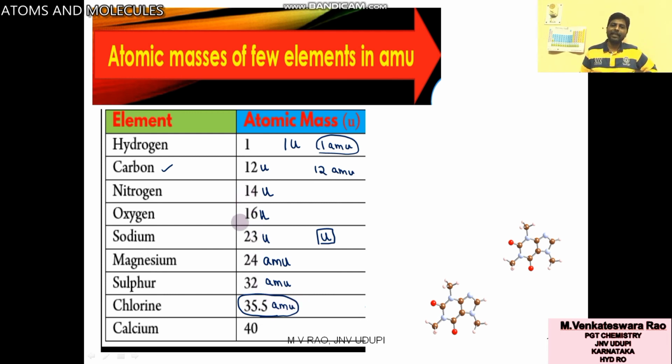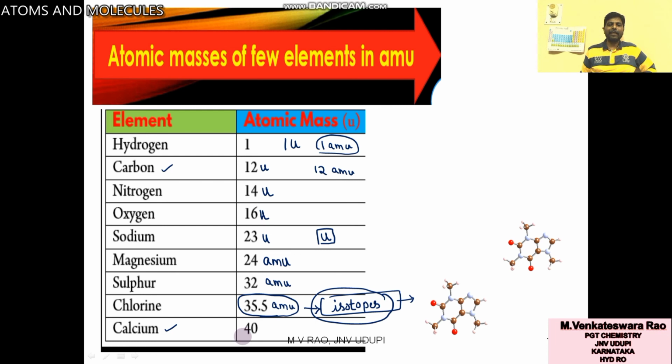Here you can see 35.5, which is not an integer. Like this also will be there. Why is chlorine 35.5? Because of the availability of isotopes. I will explain this topic later, in chapter 4, the structure of atom chapter, where isotopes are covered.